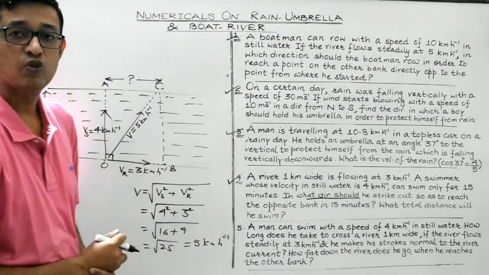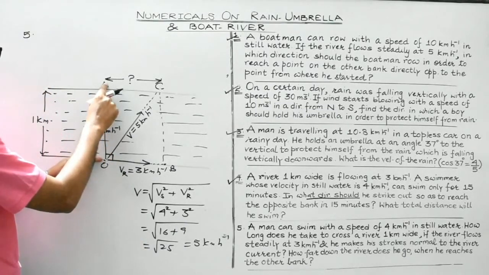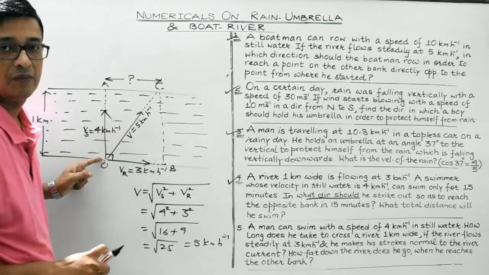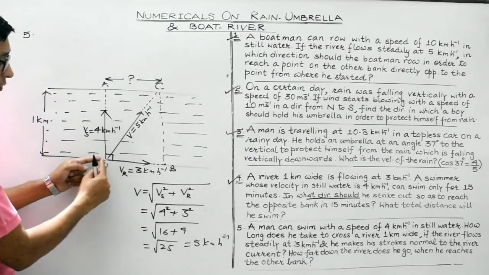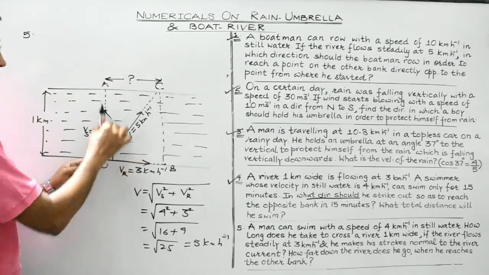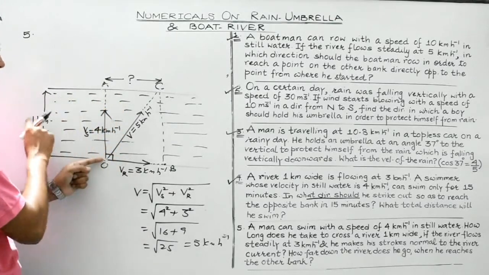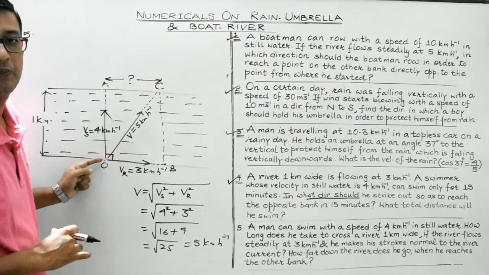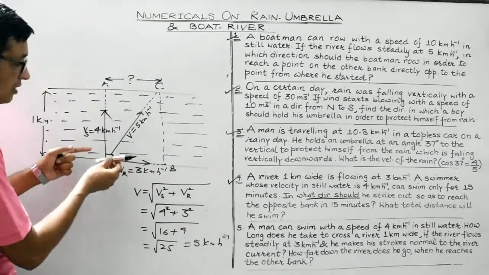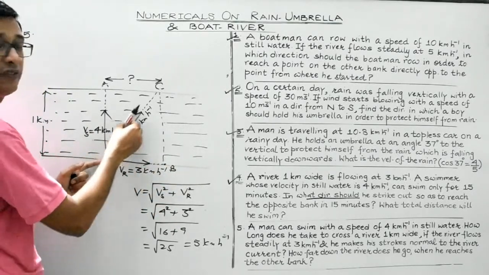The time taken by the swimmer to reach from O to A, or to reach from O to C, must be constant. Because if in still water the person is moving along this direction, then the time taken by him would be given by distance, that is 1 km, divided by 4 km per hour, which is his speed in still water. But in case the river current is also there, then he must move with this resultant velocity.